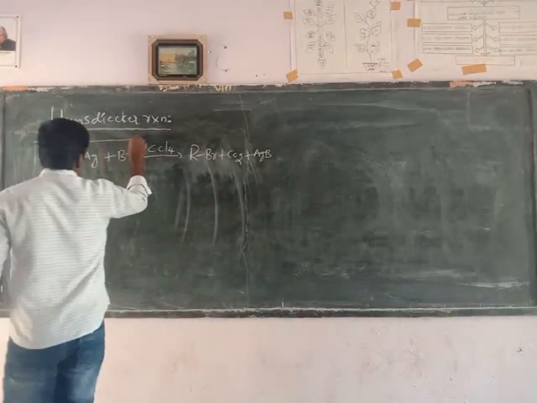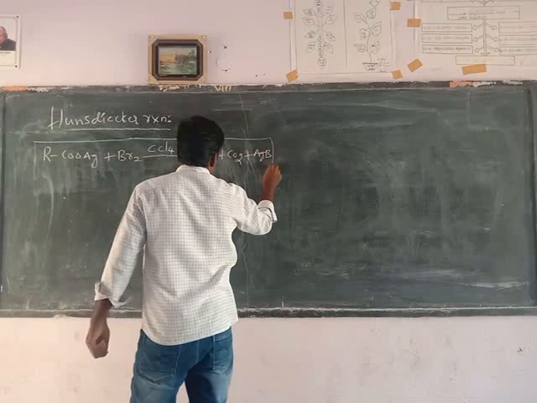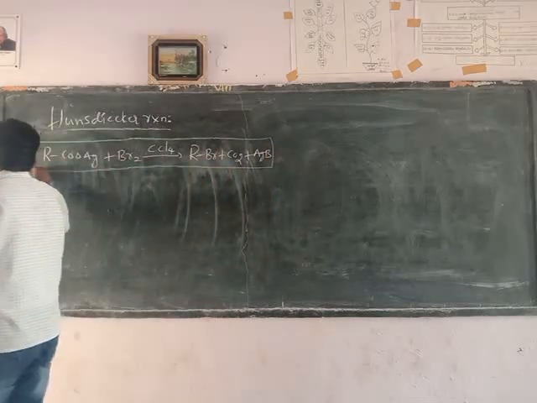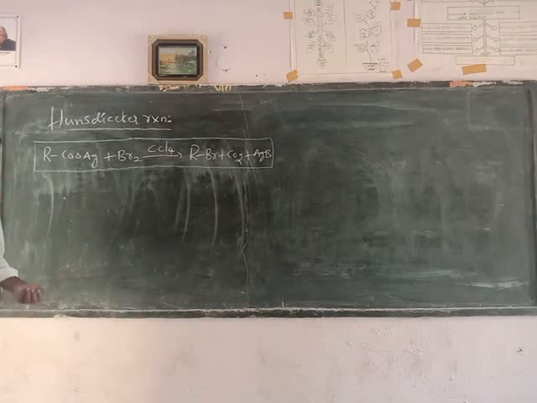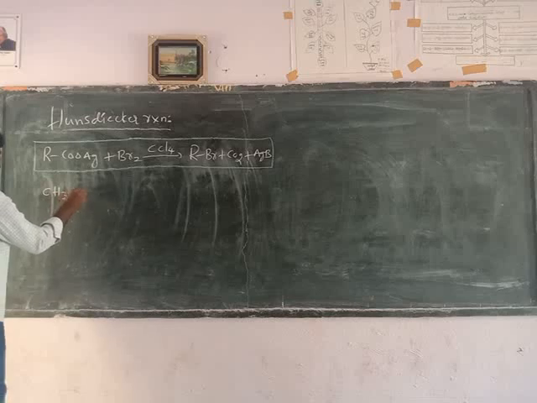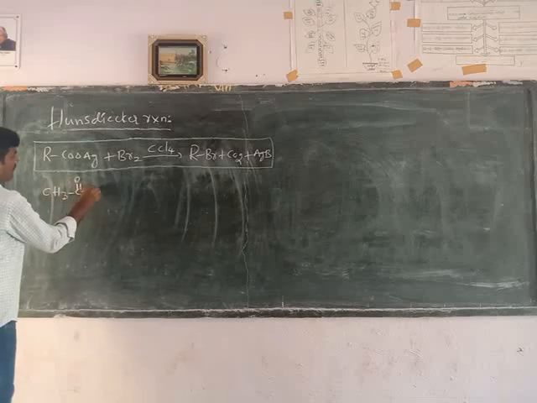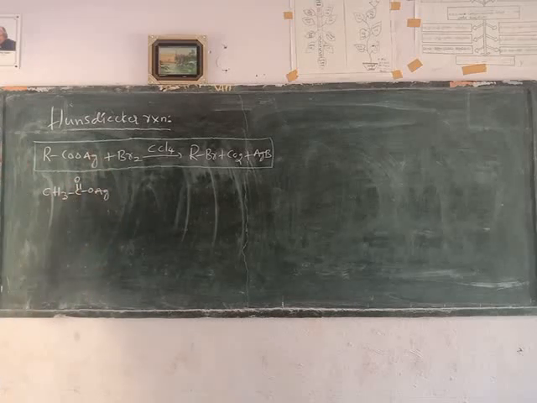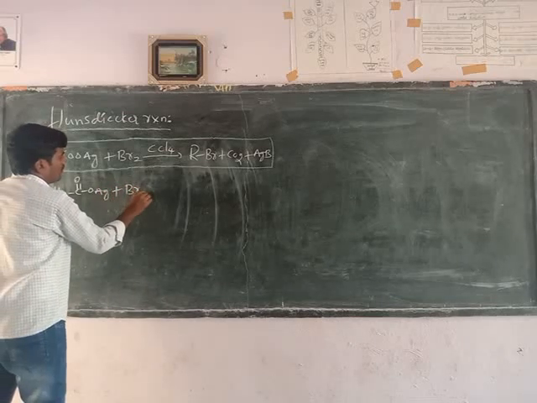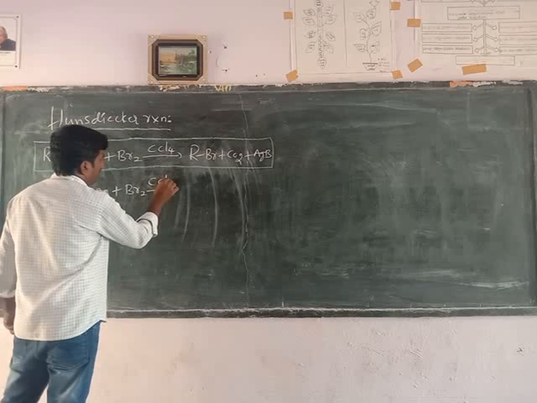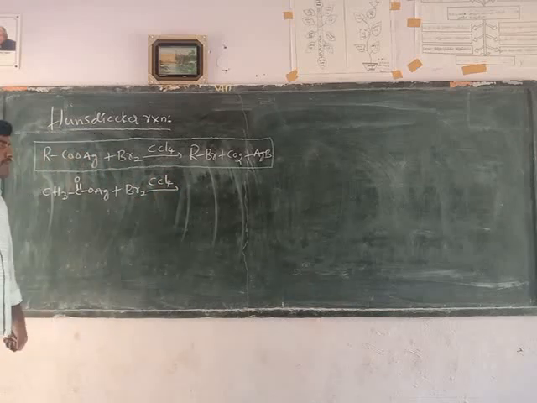By using the Hunsdiecker reaction, we can prepare alkyl bromide from the silver salt of a carboxylic acid. Let's take an example for this. Silver acetate reacts with bromine in the presence of carbon tetrachloride.